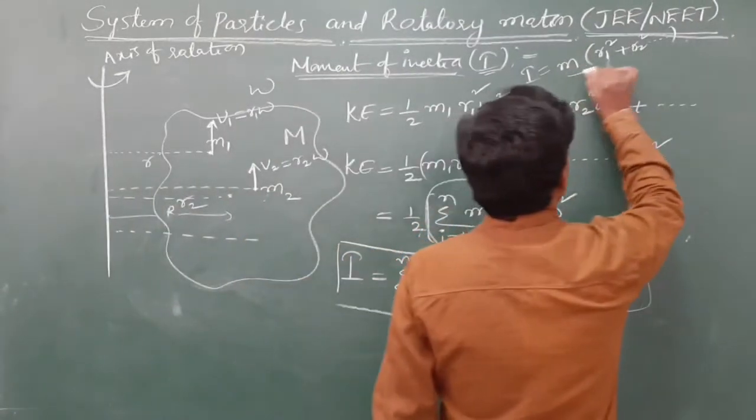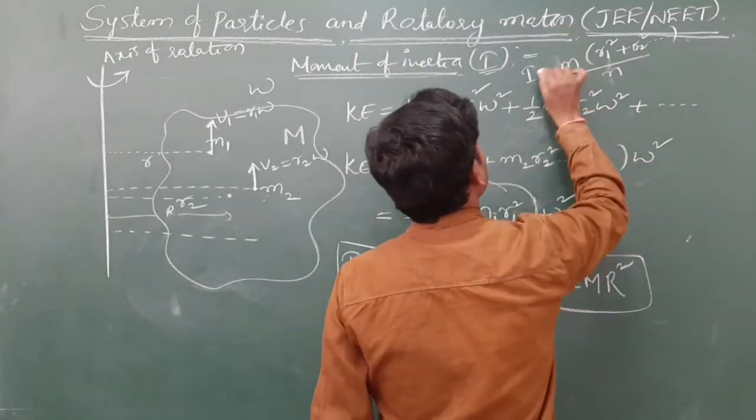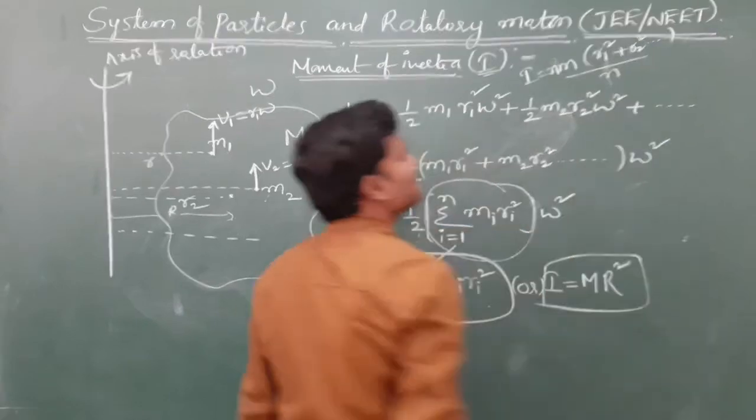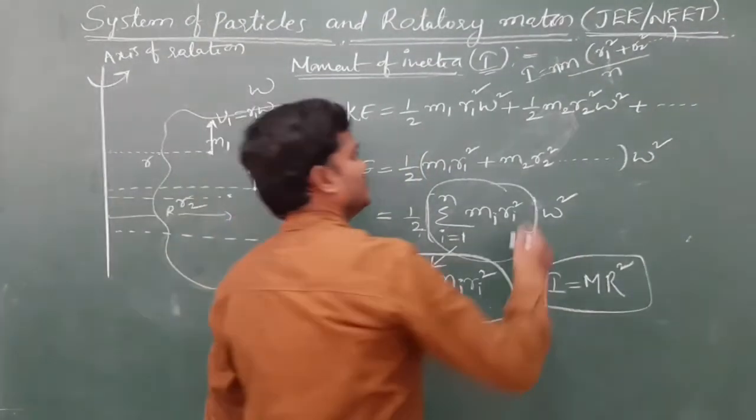And if you multiply and divide by n, then m, the total mass of the rigid body.